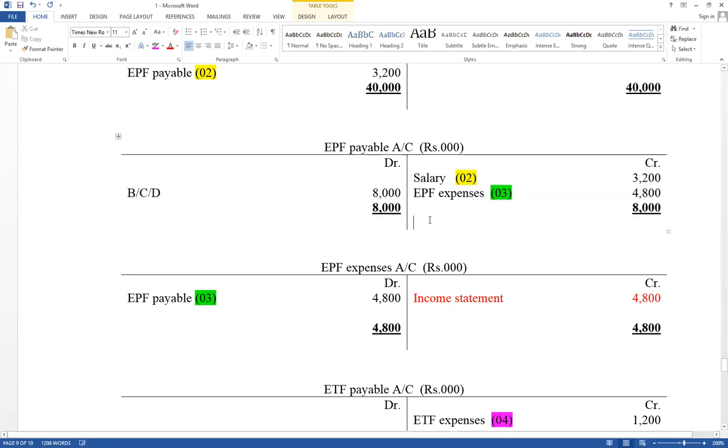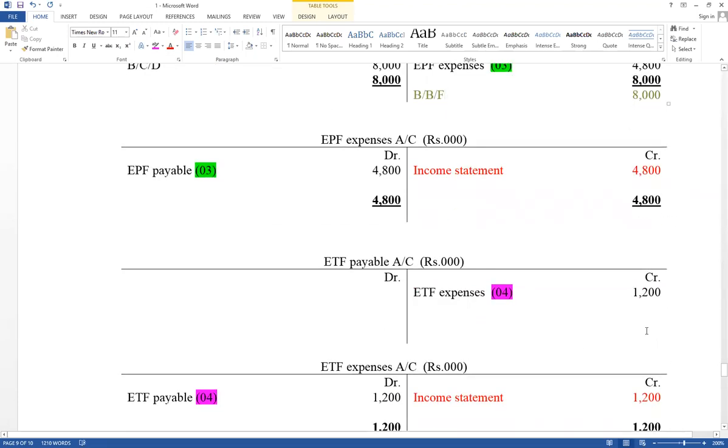And credit side balance brought forward. Therefore, this value should be included in the financial position under current liability. EPF payable is a liability. There are 5 marks. No need to prepare cash accounts.